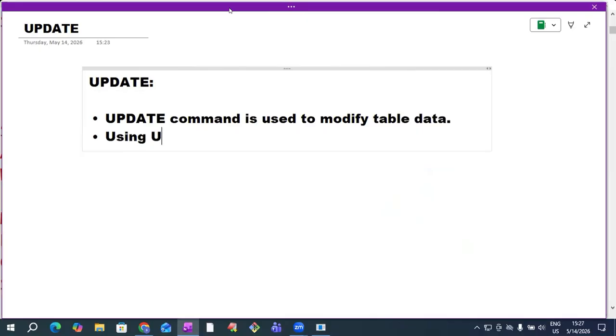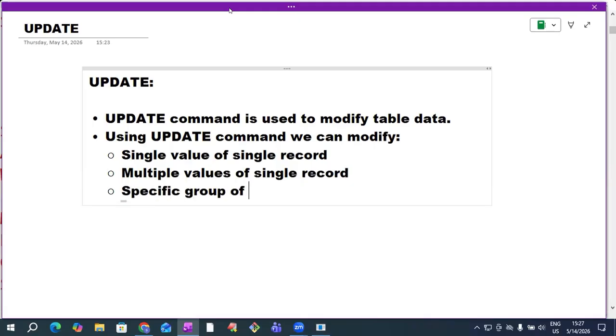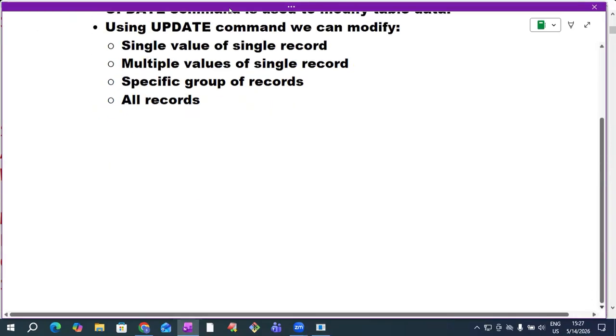What are the possibilities? Using the update command, we can modify a single value of a single record, we can modify multiple values of a single record, we can modify a specific group of records, and we can modify all records. These are the possibilities. How to use them?